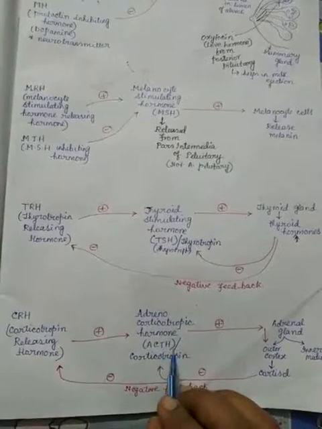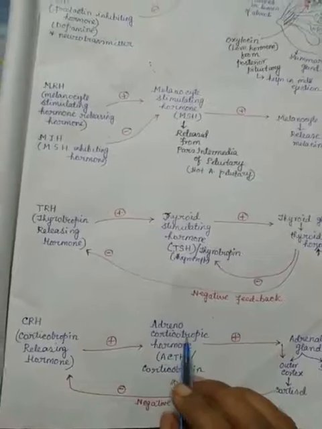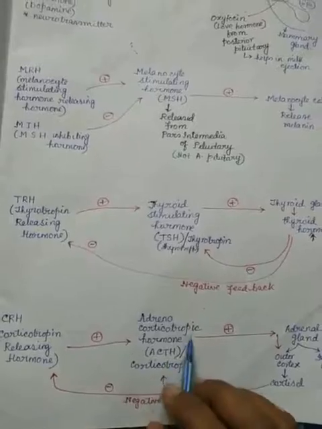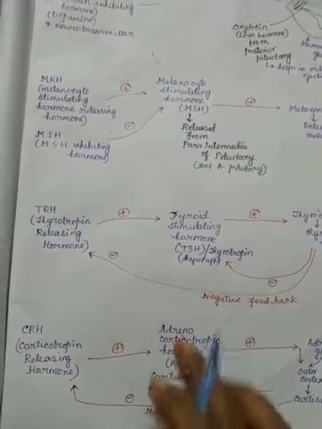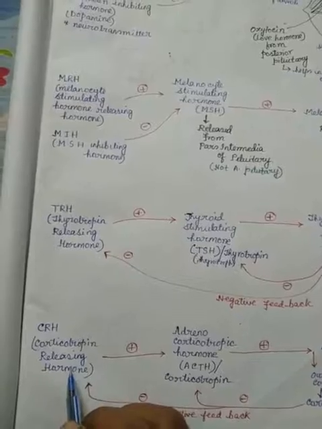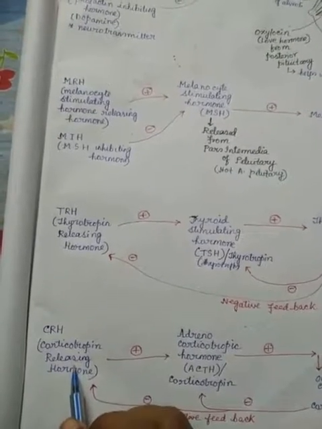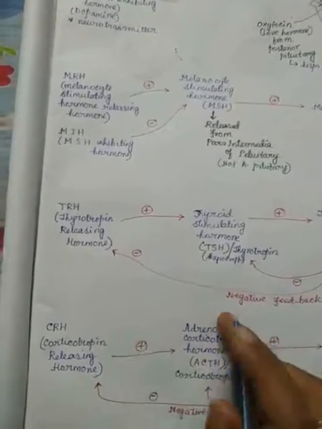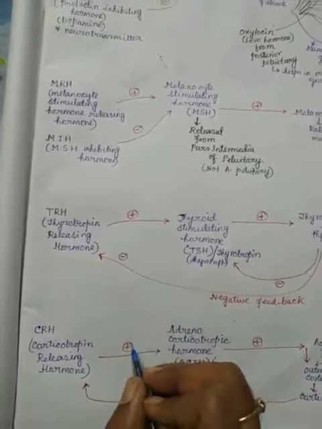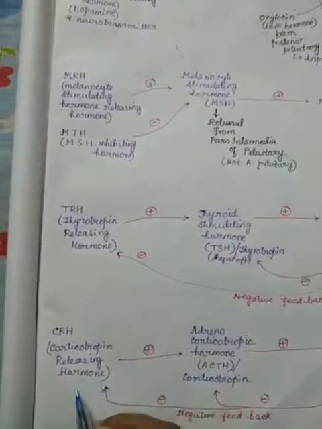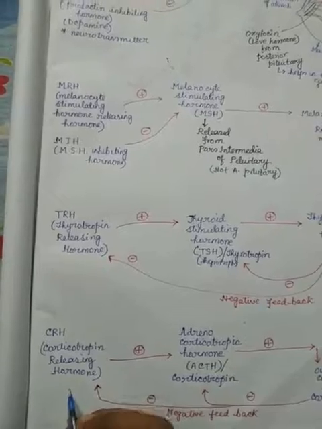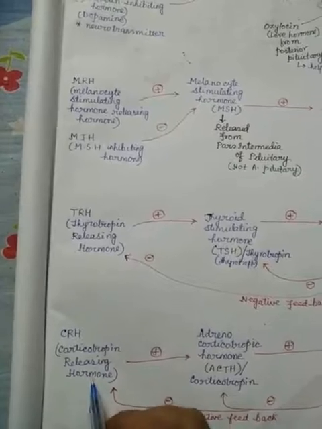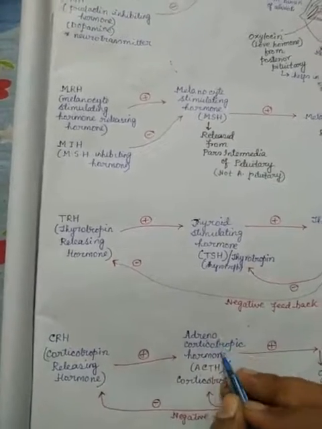Now, adrenocorticotropic hormone or ACTH hormone or corticotropin hormone. This is also secreted from corticotrop cells of the pituitary gland or anterior pituitary. Okay, who will control this? It is controlled by corticotropin releasing hormone. This releasing hormone stimulates the anterior pituitary to secrete this hormone, means it helps in the secretion of ACTH hormone. That's why I have shown positive here. Same, here also there is no inhibiting hormone. But first see, CRH hormone or corticotropin releasing hormone helps in the secretion of adrenocorticotropic hormone.